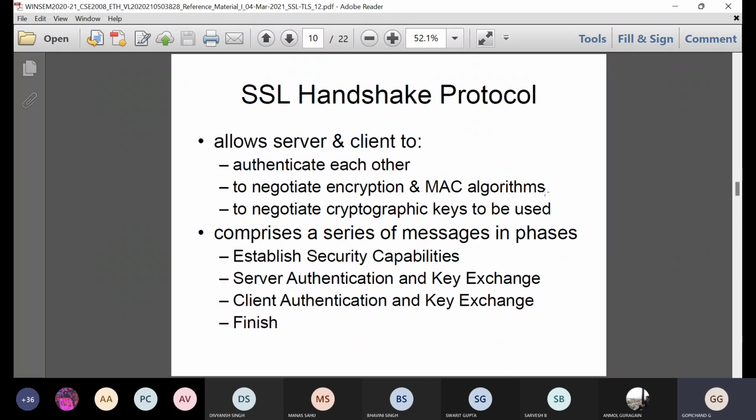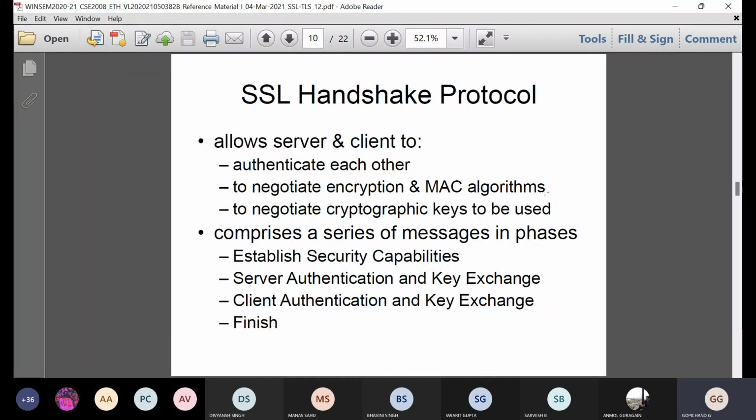And next, the SSL handshake protocol allows client and server to authenticate each other. So it will authenticate the client and server to each other. And next, it allows the client and server to negotiate encryption and MAC algorithms. So it will implement encryption and MAC algorithms here, and it will allow client and server to negotiate cryptographic keys which are to be used. So what are the cryptographic keys? Either it may be a public key or a private key. So those keys can be negotiated with this handshake protocol.